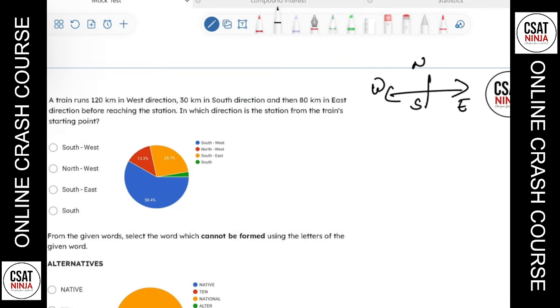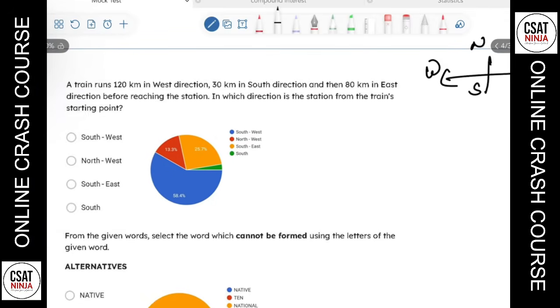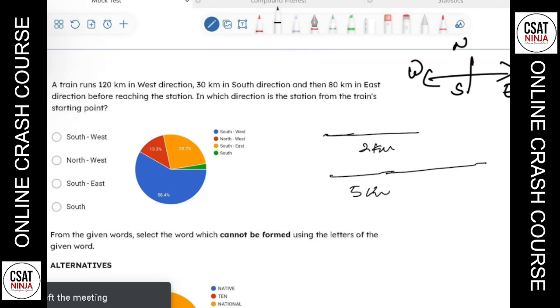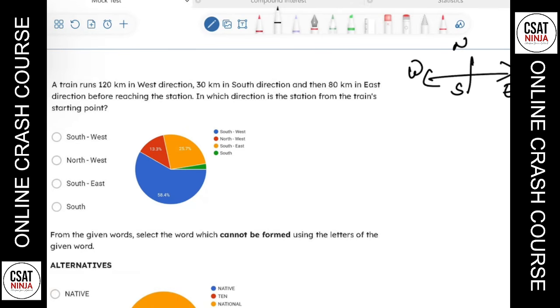Whenever you are drawing a diagram for a question based on distance and direction, try to draw a little bit accurate diagram. If you are drawing 2 kilometer like this, don't draw 5 kilometer like this. Remember that 5 kilometers should be longer than your 2 kilometer, or else your diagram will be wrong. You don't need to draw exactly to scale, but keep that in mind.